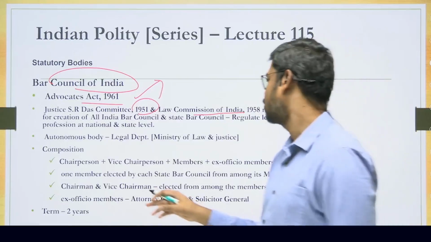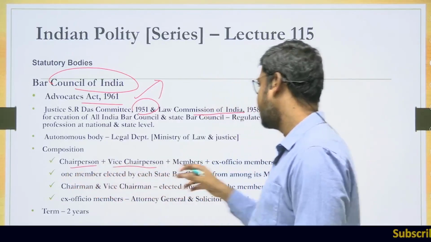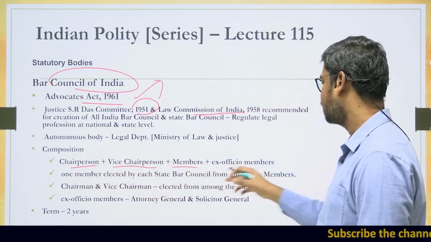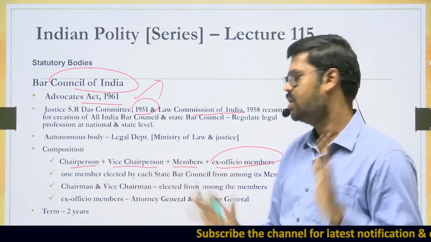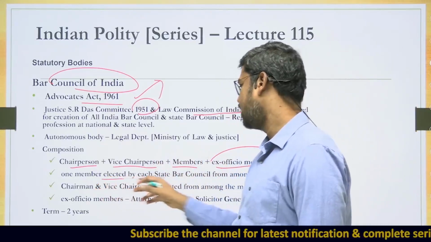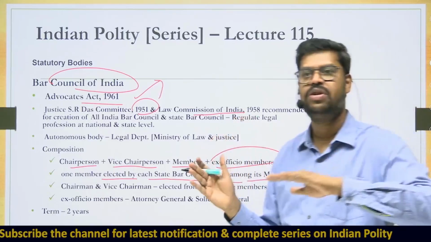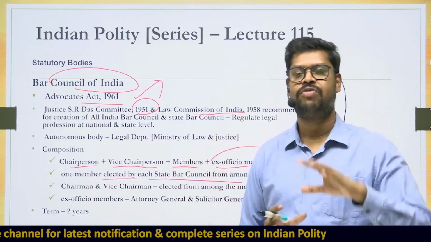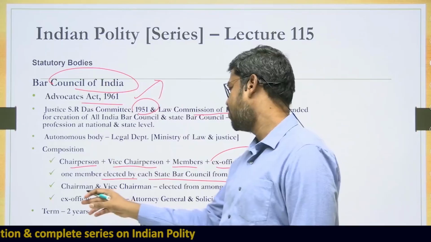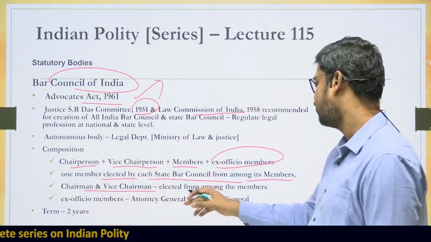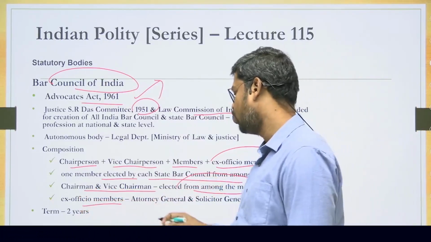What shall be the composition of Bar Council of India? The composition of Bar Council of India includes a chairman and a vice chairperson and certain other members and certain other ex officio members. So you don't have to remember all the things. So it is a multi-member body, that is sufficient. One member elected by each state Bar Council among its members. So similar to that of the Bar Council of India, there is also state Bar Council. So from various state Bar Council also there are representation in the Bar Council of India. And apart from that, there is a chairman and the vice chairman who are elected from among the members. And of course, it has got certain ex officio members also. Who are the ex officio members?